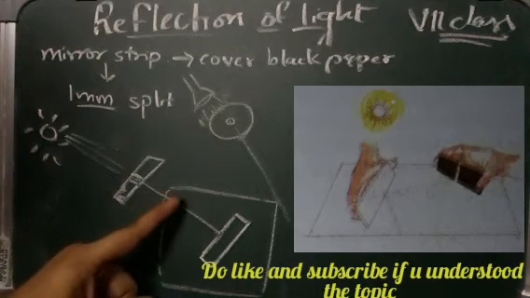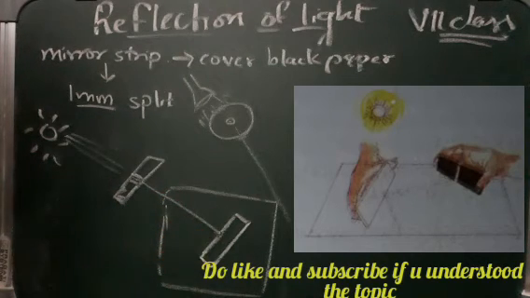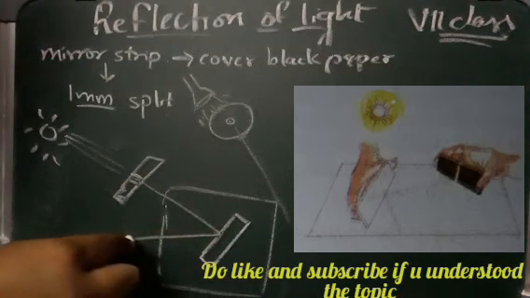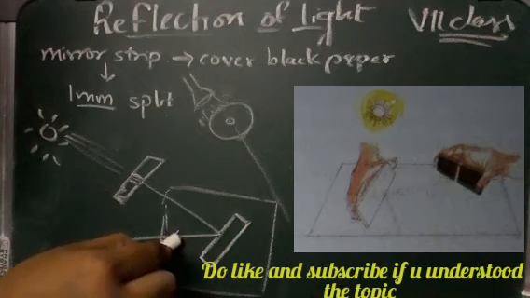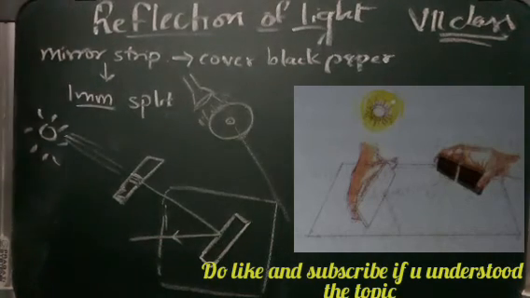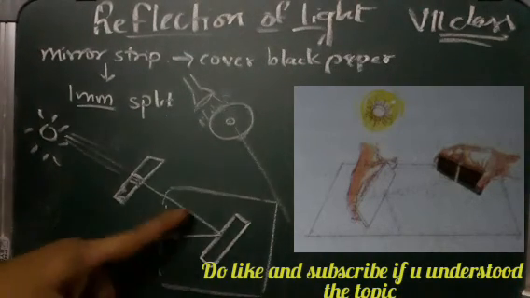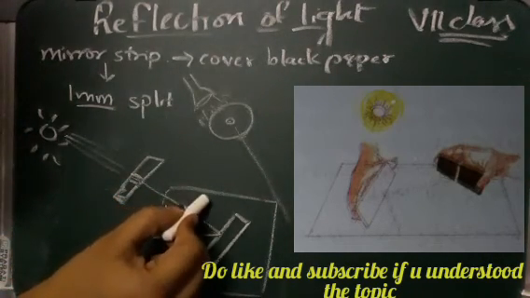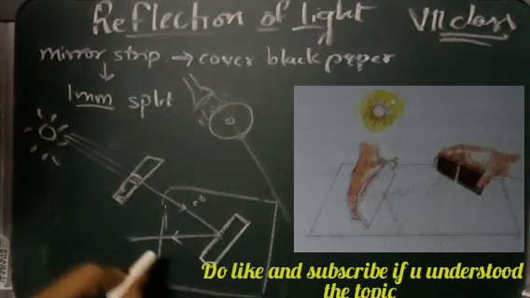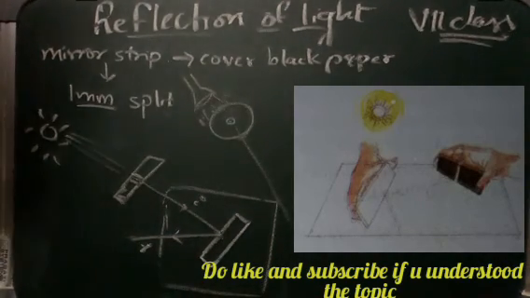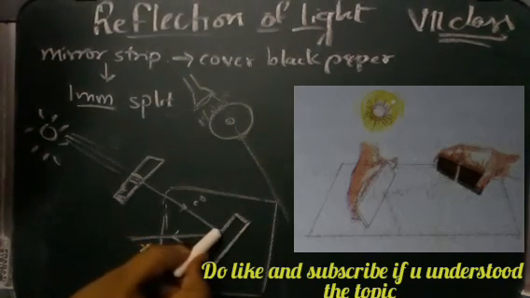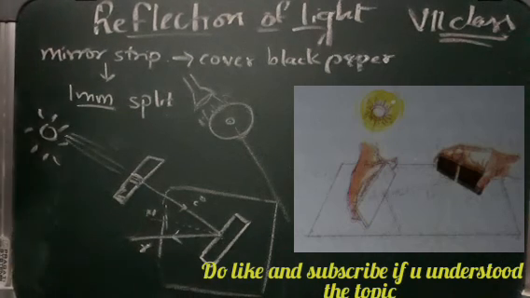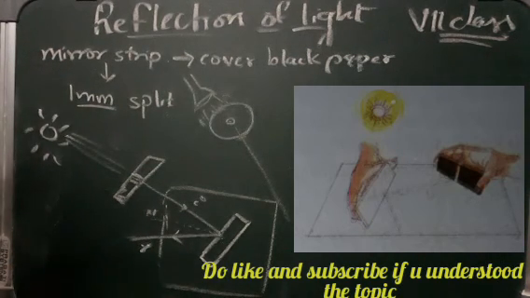This effect of the mirror strip on the light is called reflection. You can see that the light which falls here comes back again, and this is the light ray of reflection. The ray of light falling on the mirror is called the incident ray, and the ray which is getting reflected is called the reflected ray. And this line, a simple straight line perpendicular to the surface, is called the normal. Fine, so I hope this is understandable.